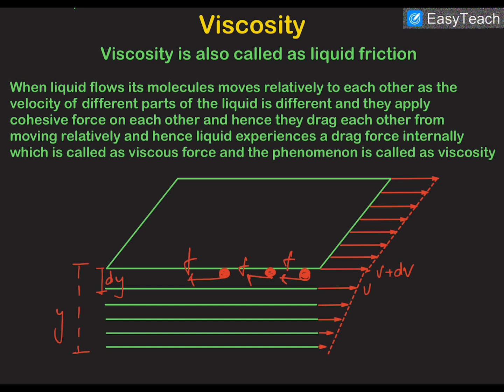This is due to the air friction, and we have also studied in electrostatics that the cloud electricity, or the static electricity in the clouds, is also due to the friction of air, which is also called viscosity.